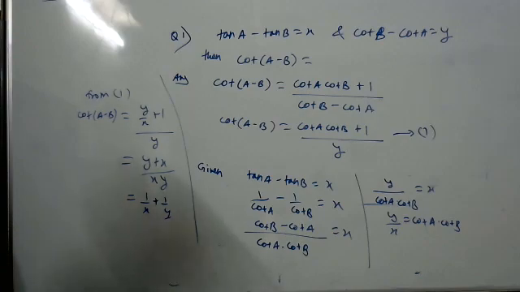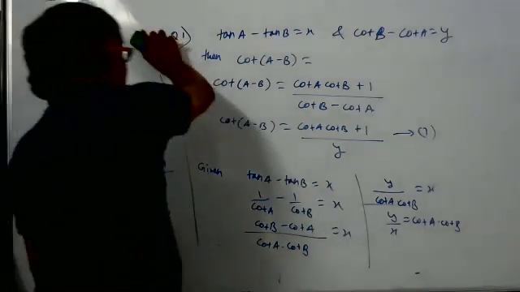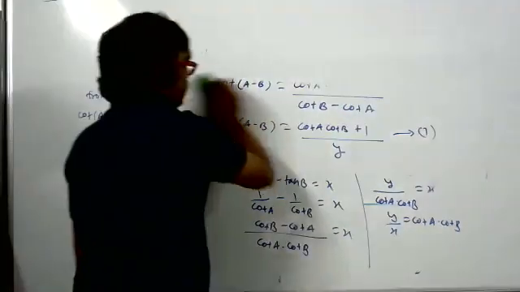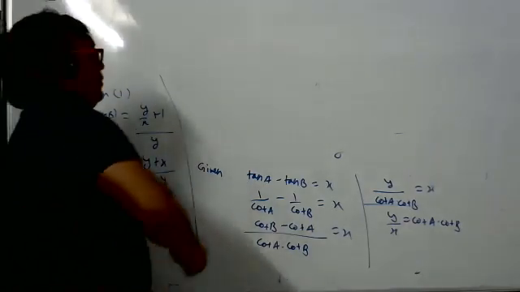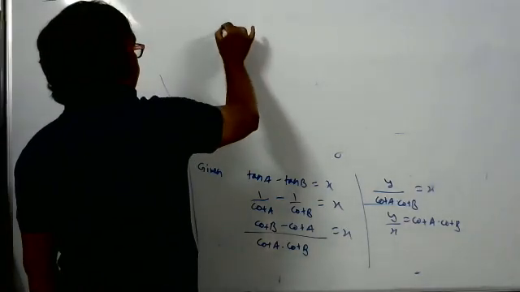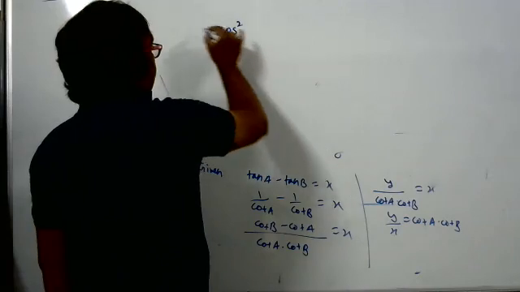Sir, done, sir. Next question, can I ask? Ask. The value of? Question number, tell me. Ninth question, sir.